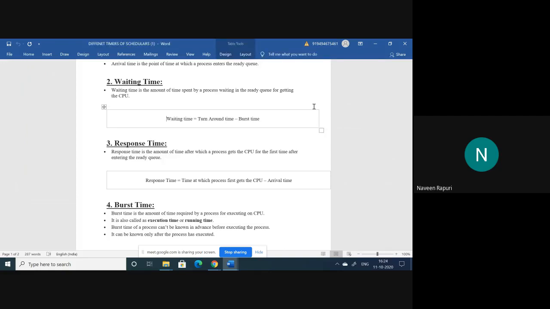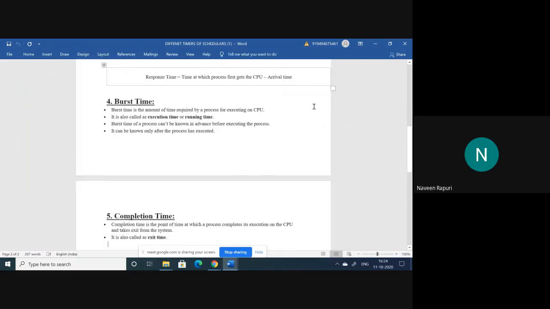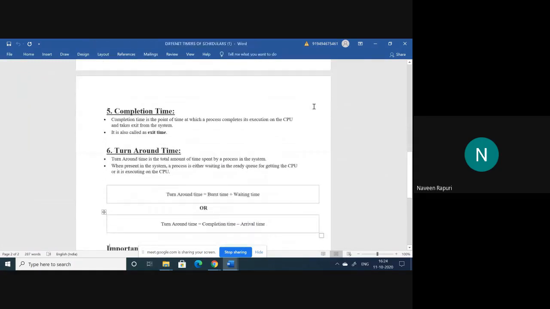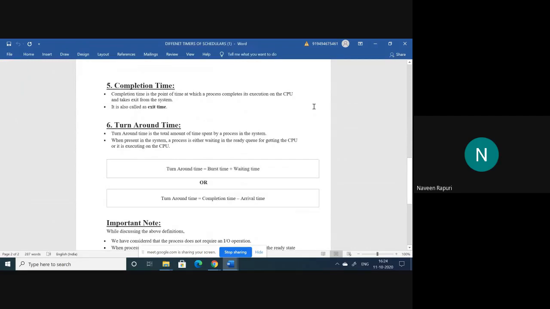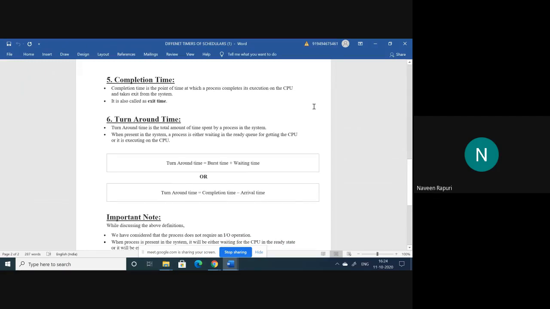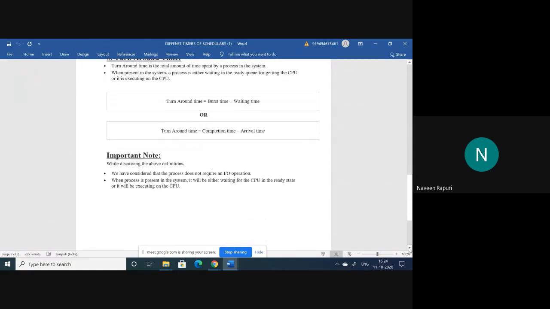Burst time means the time required to execute the total process. You can also call it execution time as well as running time. Completion time means when the process completes, it moves from the running state to the terminate state. That particular time is called completion time. You can also call it exit time. And turnaround time is burst time plus waiting time, or completion time minus arrival time. So these are the formulas, and we can easily calculate these things with the help of a Gantt chart.